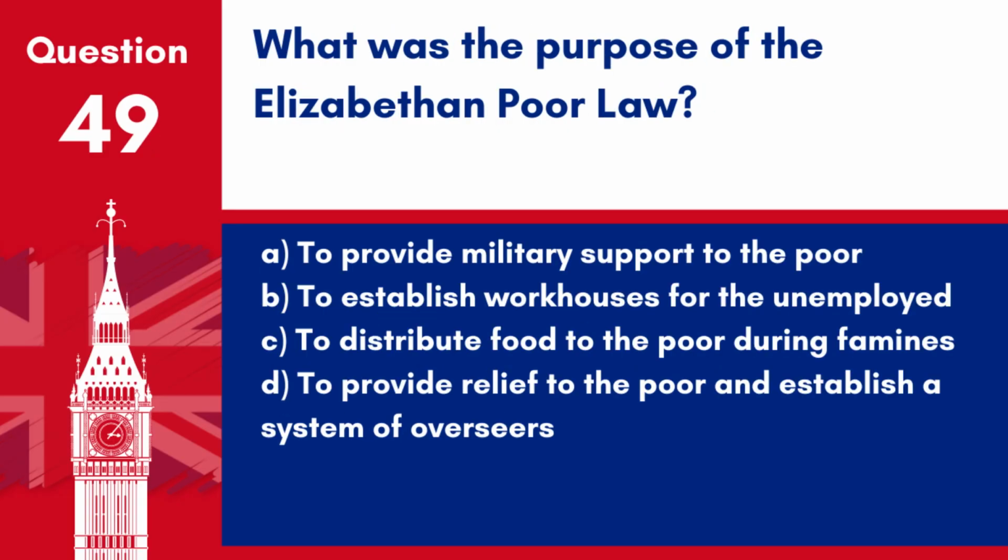Question 49. What was the purpose of the Elizabethan Poor Law? A. To provide military support to the poor. B. To establish workhouses for the unemployed. C. To distribute food to the poor during famines. D. To provide relief to the poor and establish a system of overseers. Answer: D. The Elizabethan Poor Law of 1601 created a national poor relief system in England.